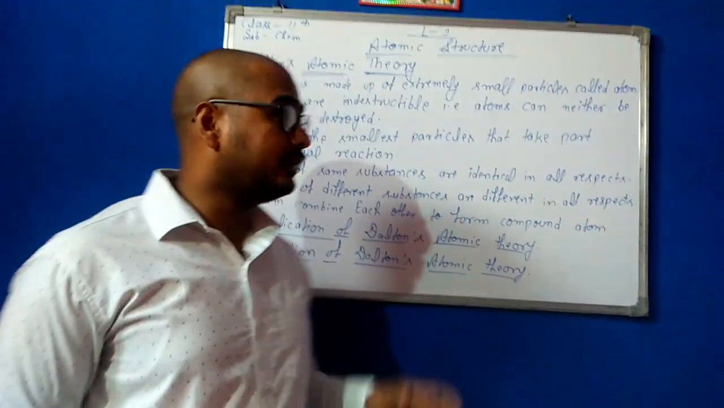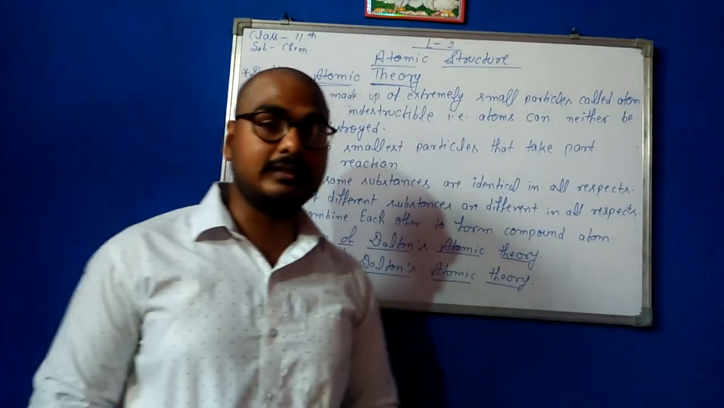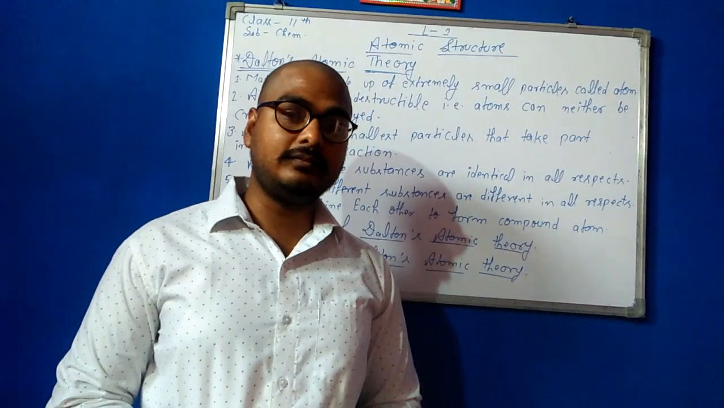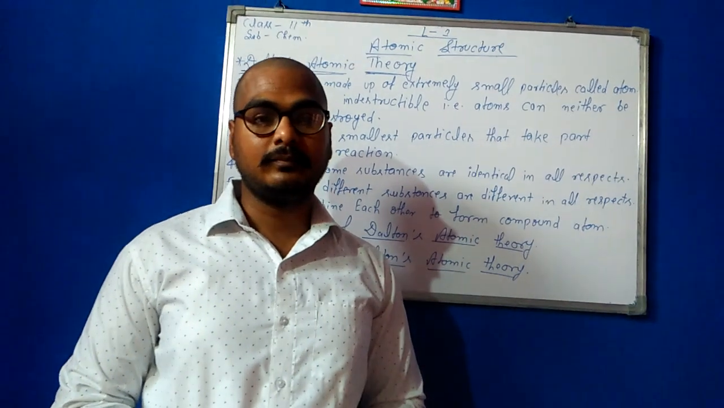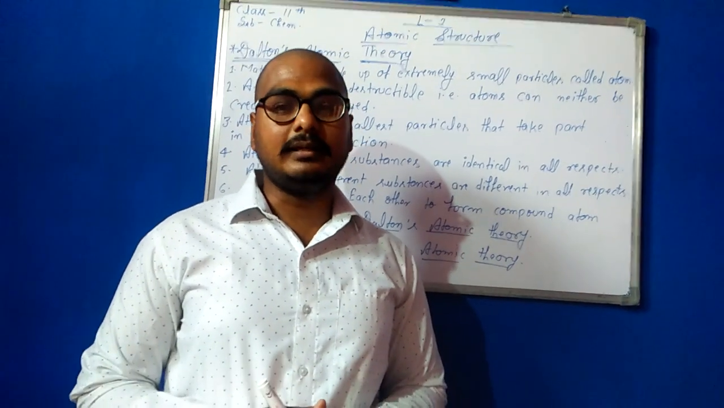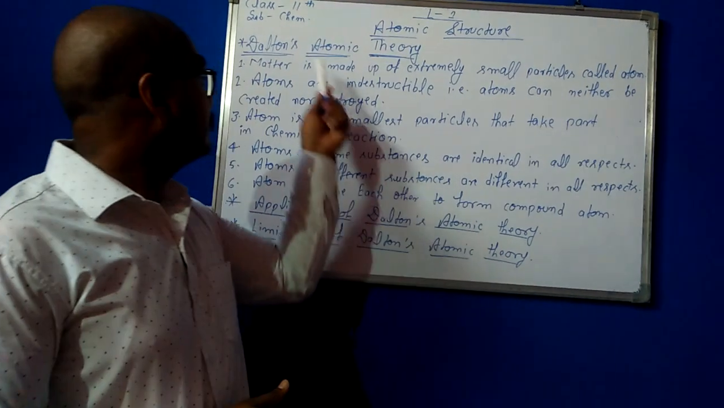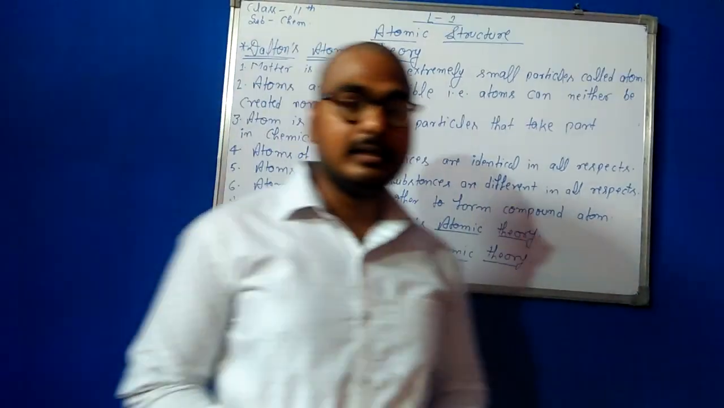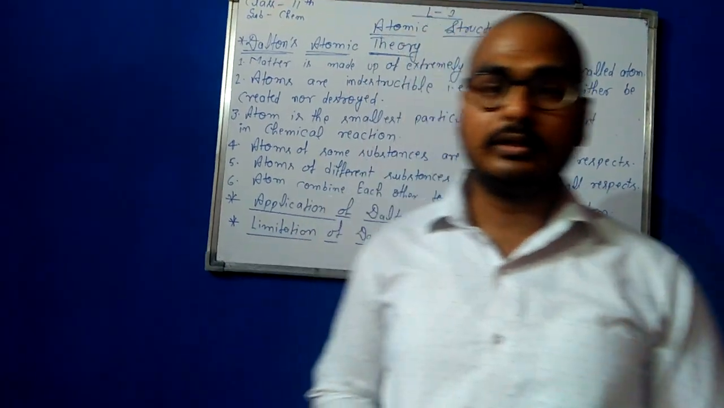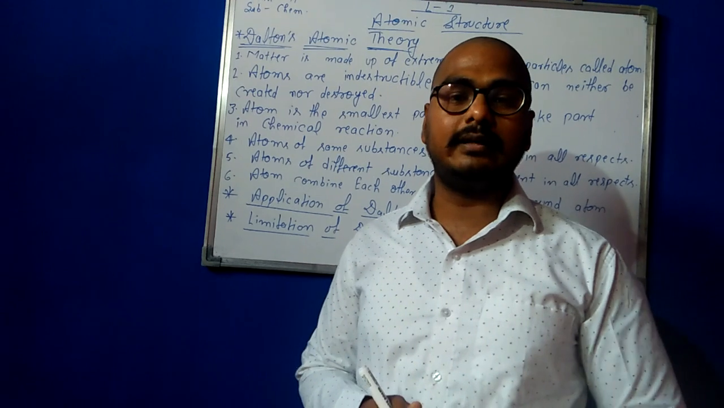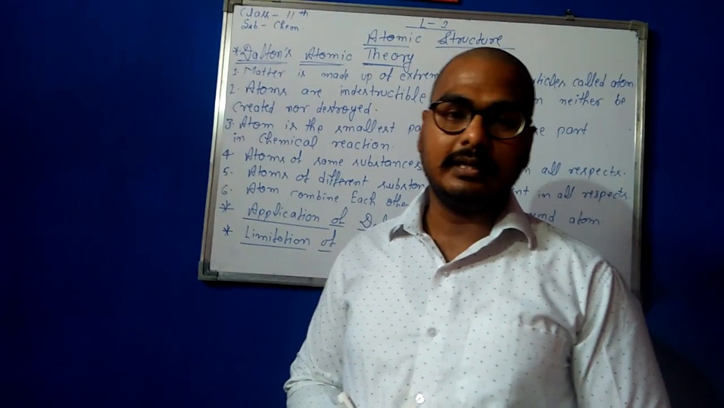Students, here we are studying about the atomic structure chapter. In this chapter, firstly we study what an atom is. The atom can be described by John Dalton in his theory, Dalton's atomic theory. What are the points of Dalton's atomic theory? Here we can study them.